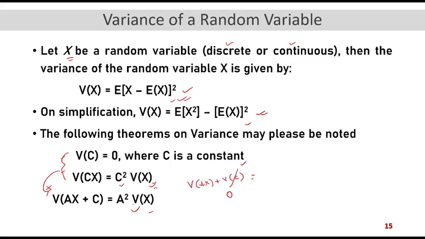So thank you for watching this video. In this video we defined a random variable. We defined the different types of random variable, discrete and continuous. We saw their probability functions: the probability mass function for a discrete random variable and the probability density function for a continuous random variable. We later introduced expectation.